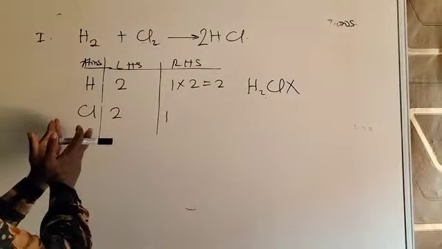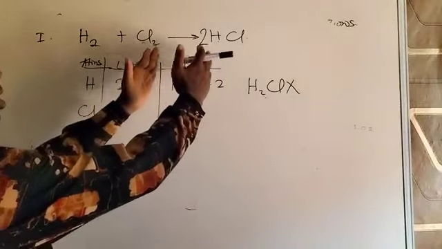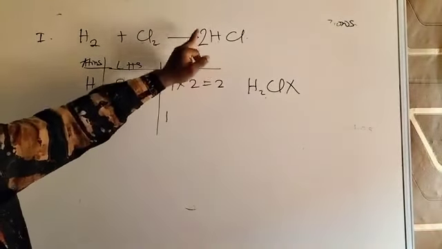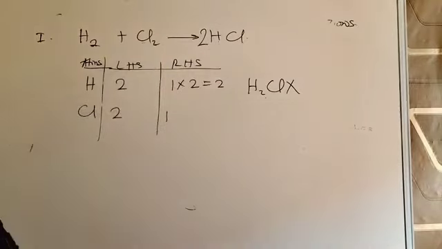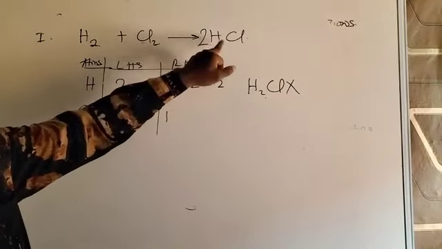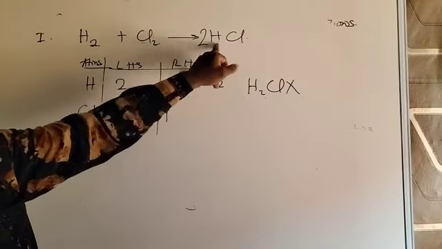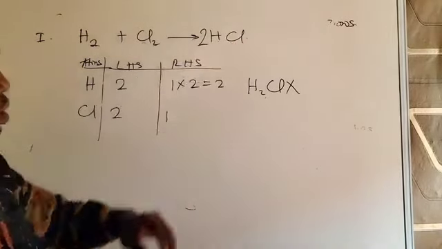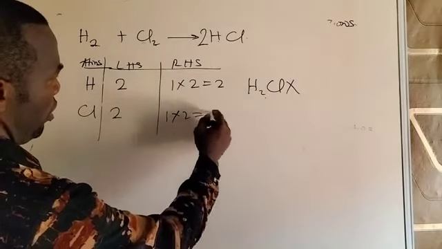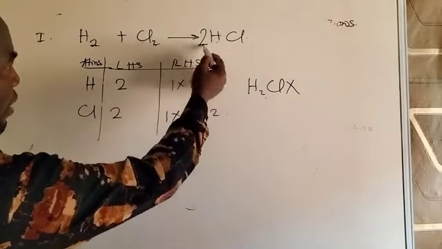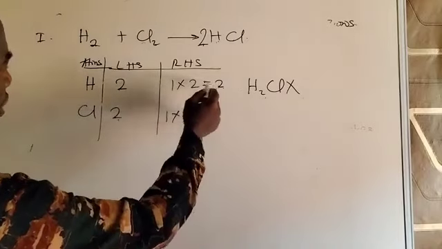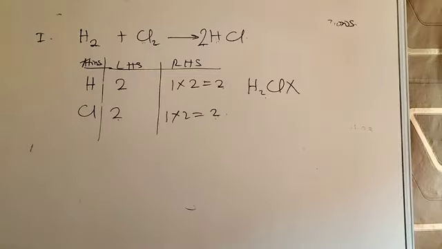Before you go ahead to balance chlorine, you don't just rush to chlorine. You have to change this side first, because the 2 you place in front of hydrogen will also affect chlorine. So I have to change this table before I talk about balancing again. So if I look at the equation, 2 times 1 is 2, that balances hydrogen. Then 2 times 1 here will also give you 2. So chlorine is also 2. So the equation is already balanced, 2, 2 here and also 2 over there. That made the equation a balanced equation.